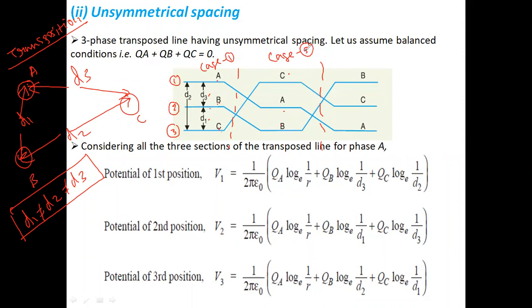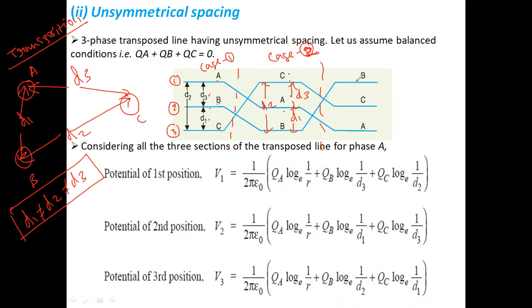Now consider case number 2. In case number 2, the distance between conductors C and A is again D3, conductor A to B is D1, and conductor C to B is D2.